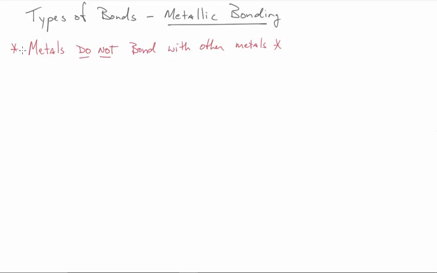And the first thing I want to get out of the way is that metals actually do not bond with other metals. All right? And then you ask yourself, but wait a minute, Mr. Doolin, we're talking about metallic bonding here. And now you're telling me that a metal will not bond to another metal. This is true. There is no bonding per se. There are general attractions to electrons.